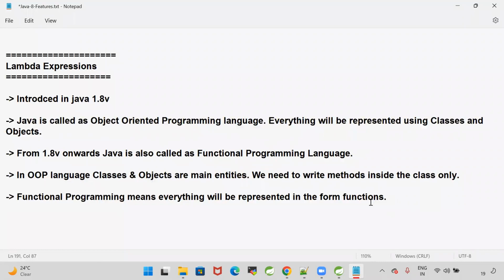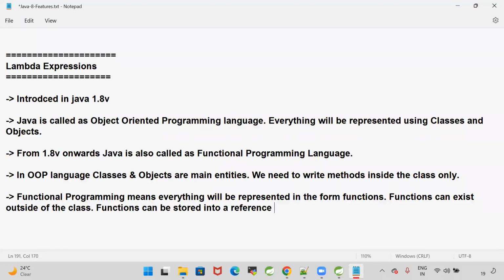Functions can exist outside of the class or inside of the class. Whatever functions we are writing by using lambdas, those functions can exist outside of the class also. A function can be stored into a reference variable.